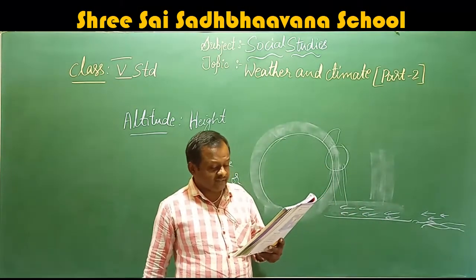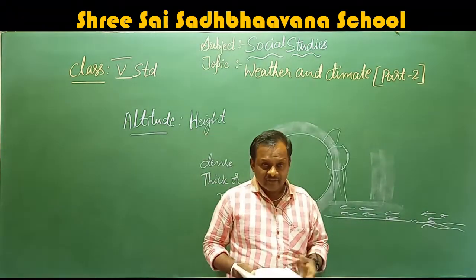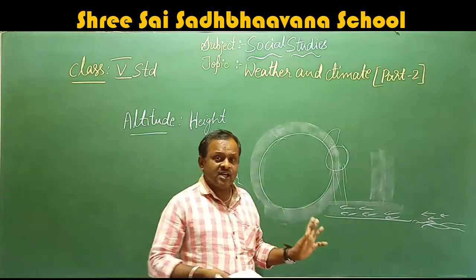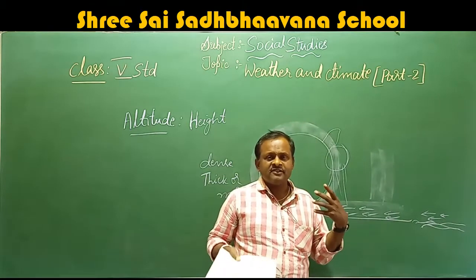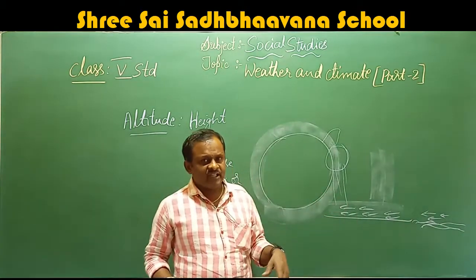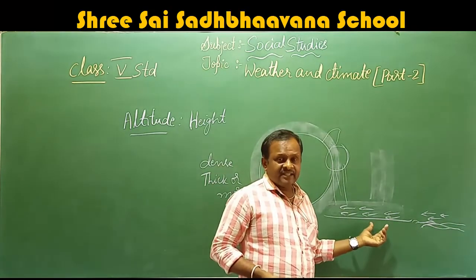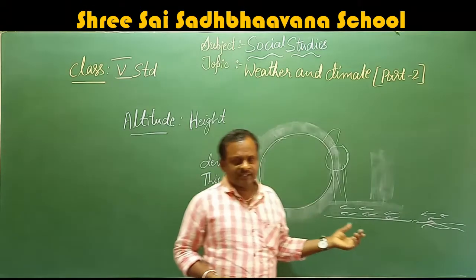The places which are far away from the sea do not get this cool air and remain hot in summer. For that reason, since we are away from the sea, we don't get the cool air, and in the summer we feel so much heat. But the people who are near the sea feel a moderate temperature during the summer.